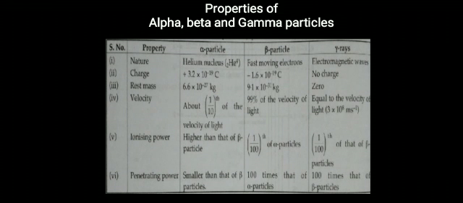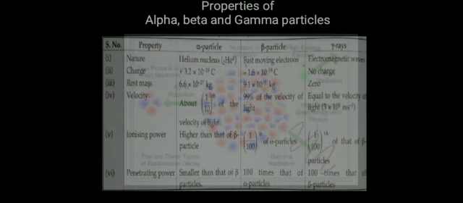Then ionizing power, we know it is higher than that of beta particle. The highest ionization power is shown by alpha particle and the least is shown by gamma rays. Then penetrating power is shown less for alpha particle and highest for gamma rays. Other than this, you have studied it produces fluorescence, phosphorescence, like that, so that you can see.